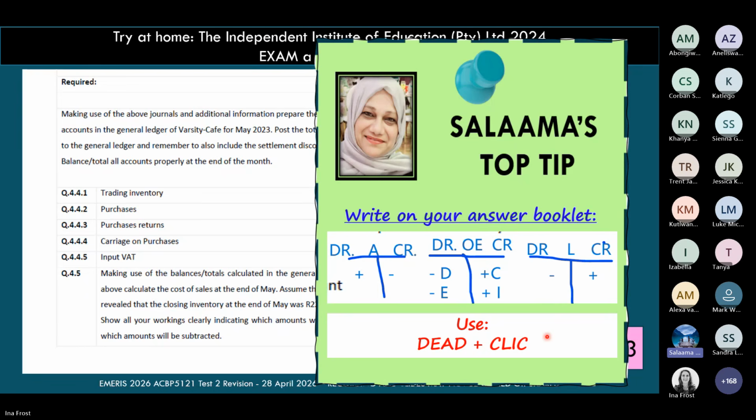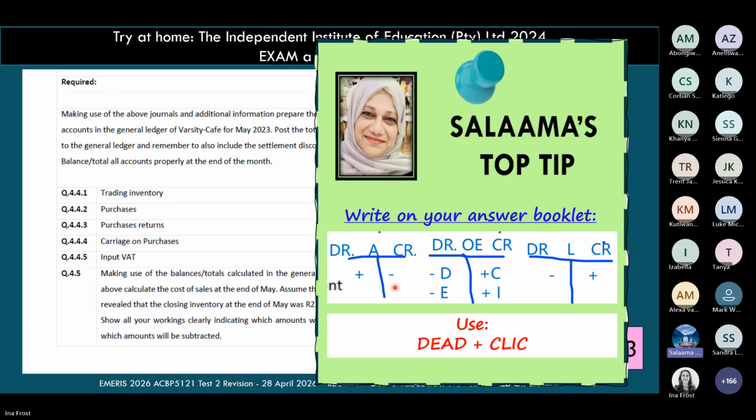As Ina mentioned, for example, the trading inventory account. We know the trading inventory is an asset, so we will apply this double entry rule for assets. When we debit assets, we increase it. When we credit an asset, we are decreasing.